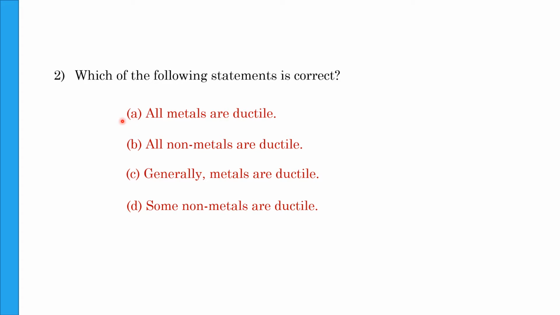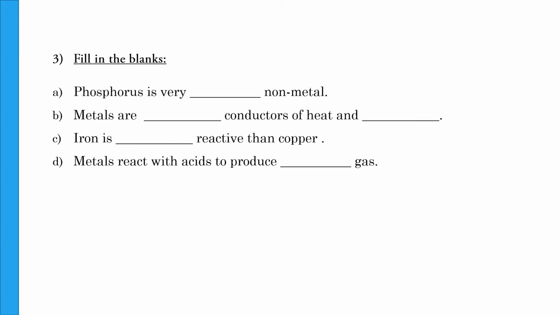Coming to option A, although metals are ductile, we cannot generalize it. We cannot say that all metals are ductile. There are some metals which are not ductile. So option A is also incorrect. So the correct option is option C. Generally metals are ductile.